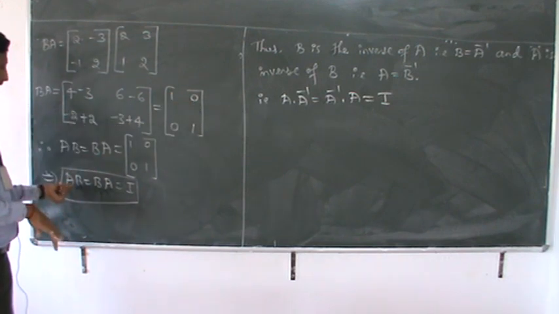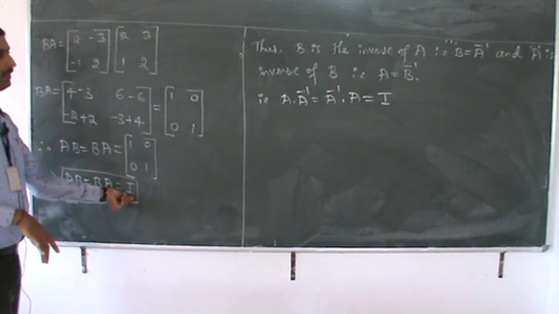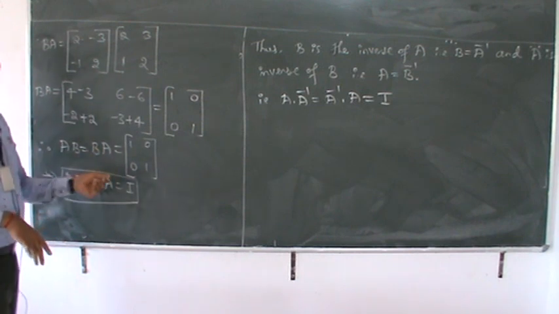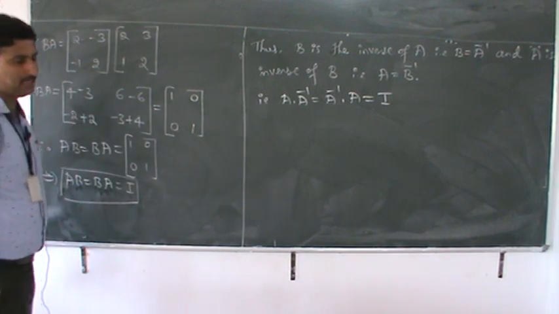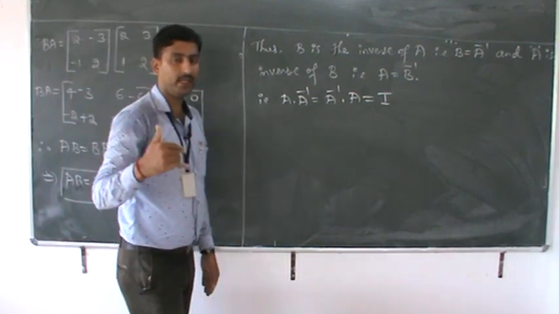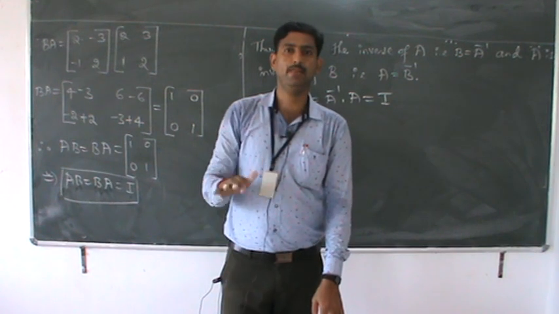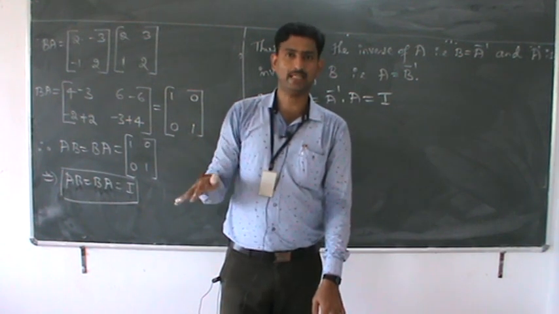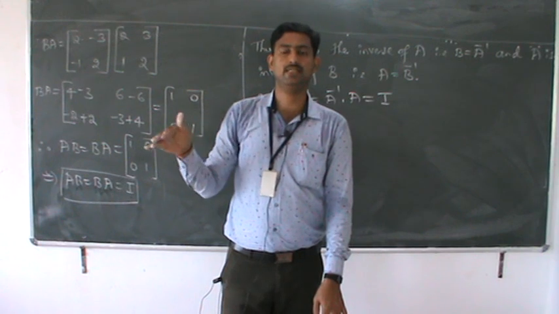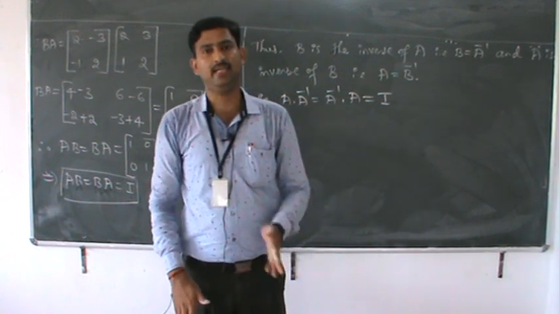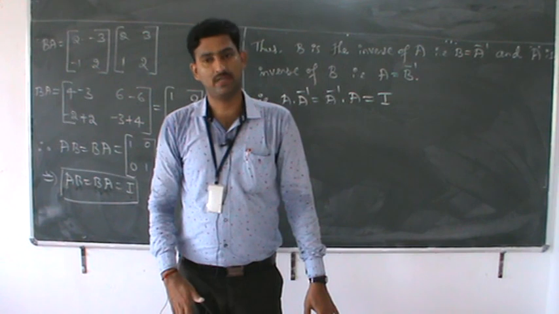Correct? First you think that B is the inverse of A. B is equal to A inverse. A into A inverse is I. After that, A inverse into A is equal to I. Totally, the square matrices are taken of the same order, and the final answer should be AB is equal to BA is equal to I. It looks like A into A inverse is equal to A inverse into A is equal to I. Then we say that the matrices have inverses.